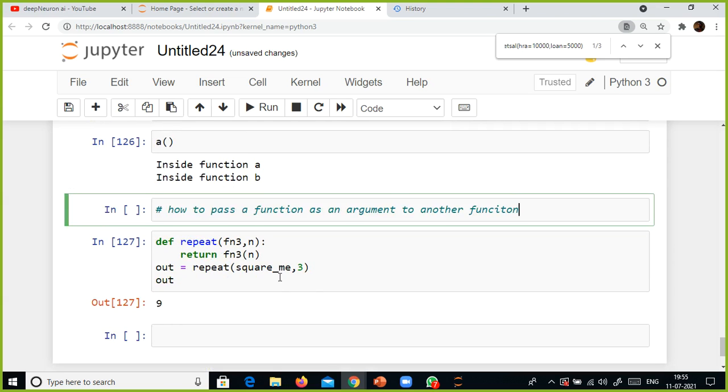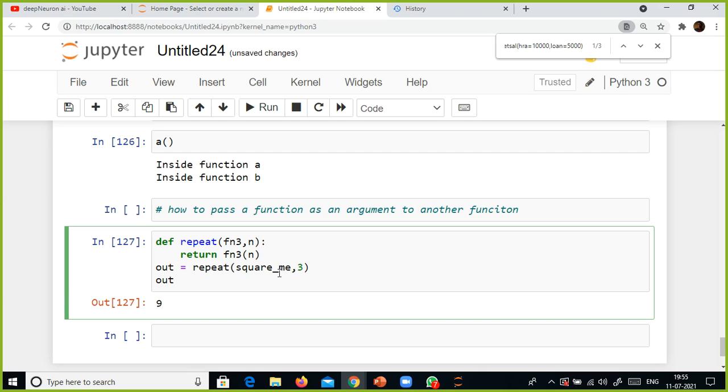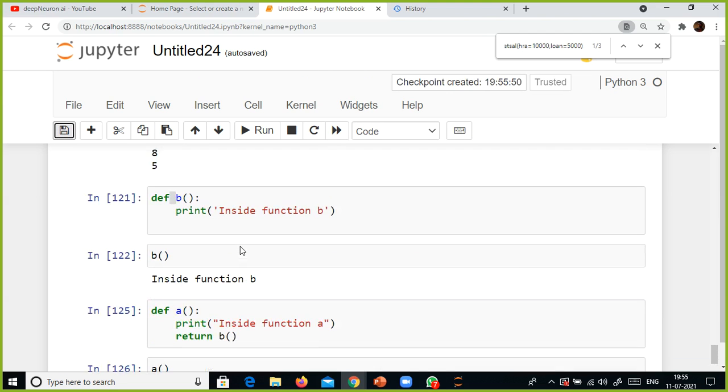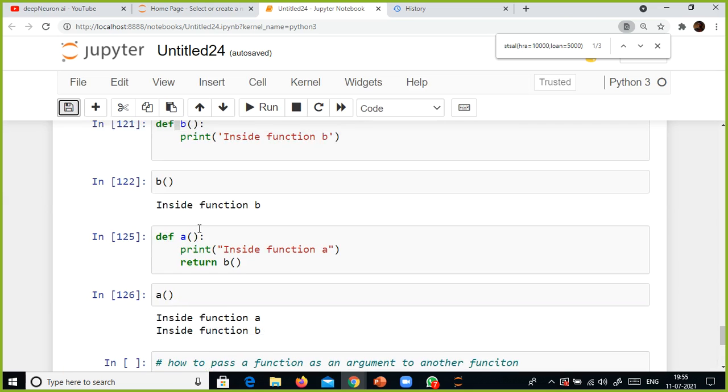See, I already created a function square me. I want to pass this function as an argument to this function, along with 3. So fn of 3, square me. This fn3 now becomes square me, and within the bracket 3 becomes 3. The square me function will get executed: 3 into 3 is 9. So this is how you can pass a function as an argument to another function.